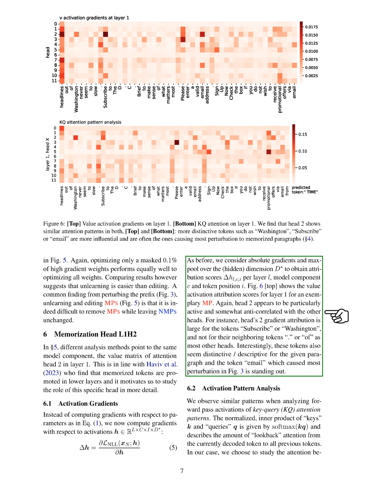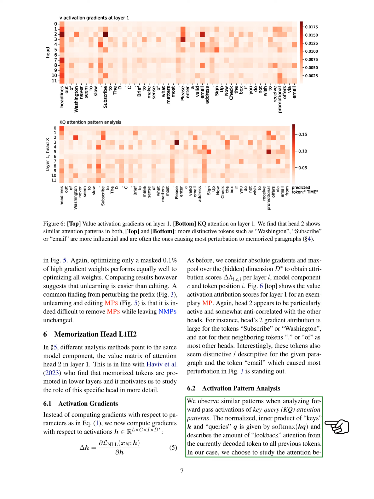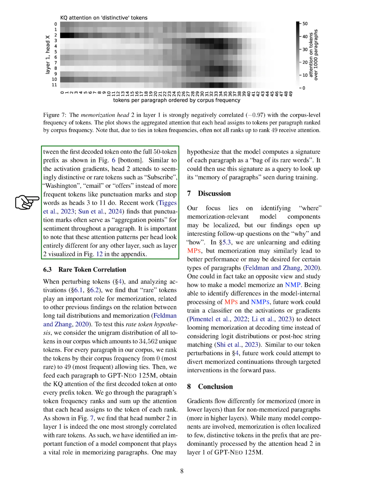Section: Activation Pattern Analysis. In this section, we observe similar patterns in the activations of key query, KQ, attention patterns during the forward pass analysis. The inner product of keys and queries is calculated using softmax and indicates the amount of attention from the current token to previous tokens. We specifically focus on the attention between the first decoded token and the 50 token prefix. Head 2 tends to focus on unique or rare tokens like subscribe and Washington, rather than common tokens like punctuation marks and stop words, unlike heads 3 to 11.